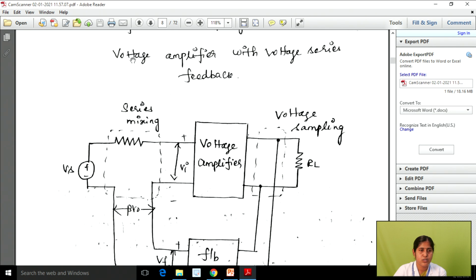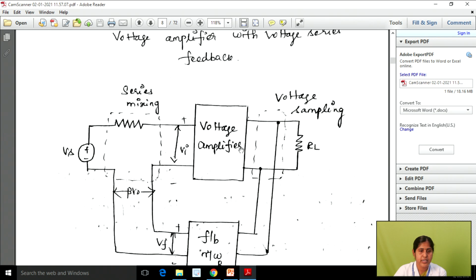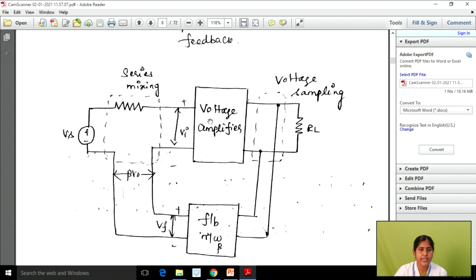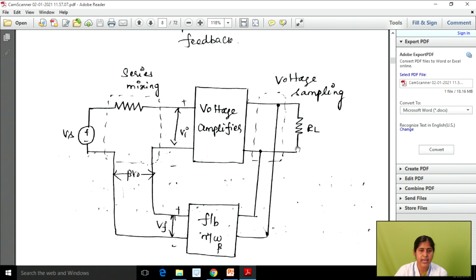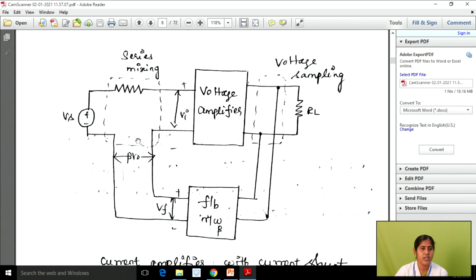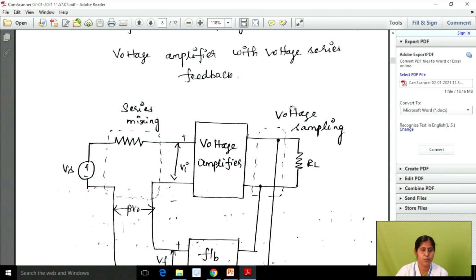In this first type we are using a voltage amplifier with voltage series feedback. So here the amplifier type is a voltage amplifier. Both your input and output have a voltage source, and on the output side we are using voltage sampling. We know that the voltage sampler is connected in the form of shunt with your feedback signal, and on the input side we are using series mixing. In the input side we are using a voltage source. This voltage source is connected in series with your resistance, and in series with your feedback network. So this is the first topology.